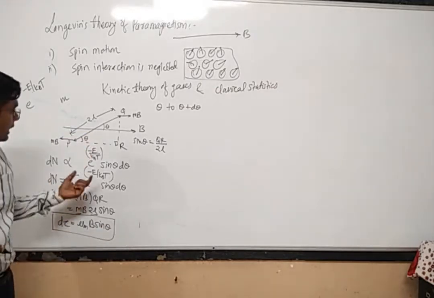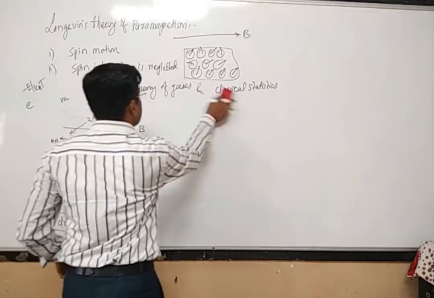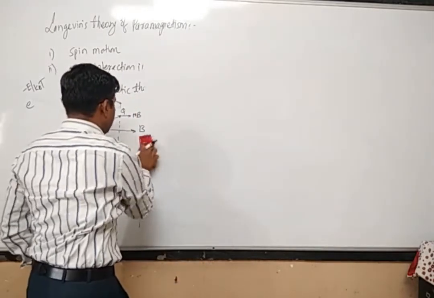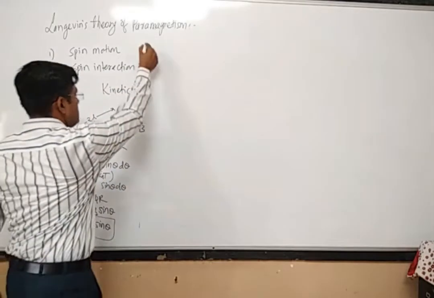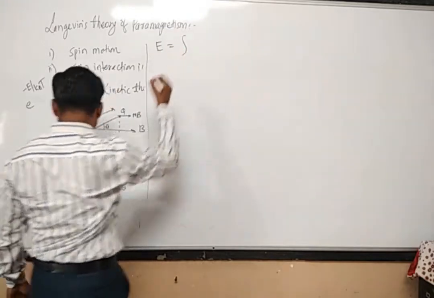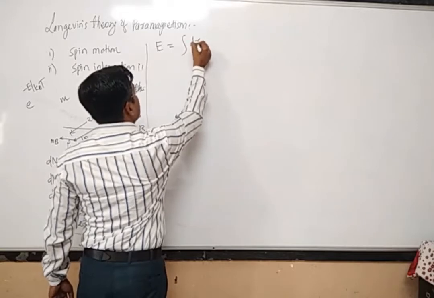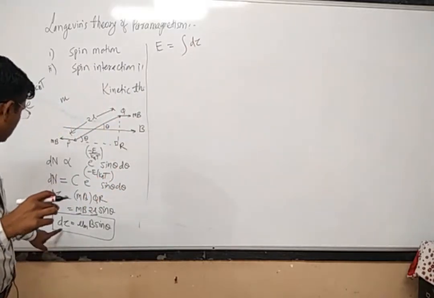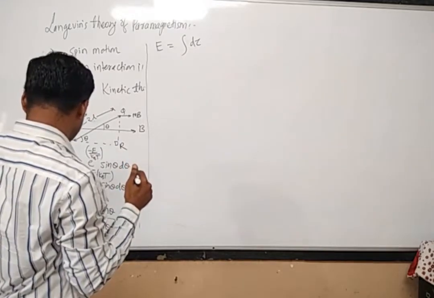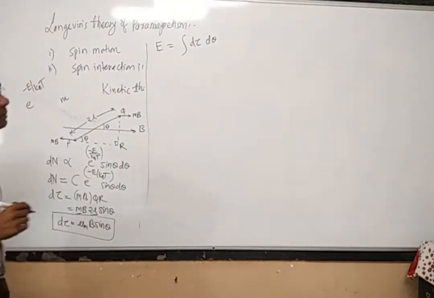Okay, now I can find out what is the potential energy of this dipole. This potential energy of the dipole is E, and E is equal to the integration of this torque tau into d theta, whatever, I can use any kind of symbol. And now what should be the limits?